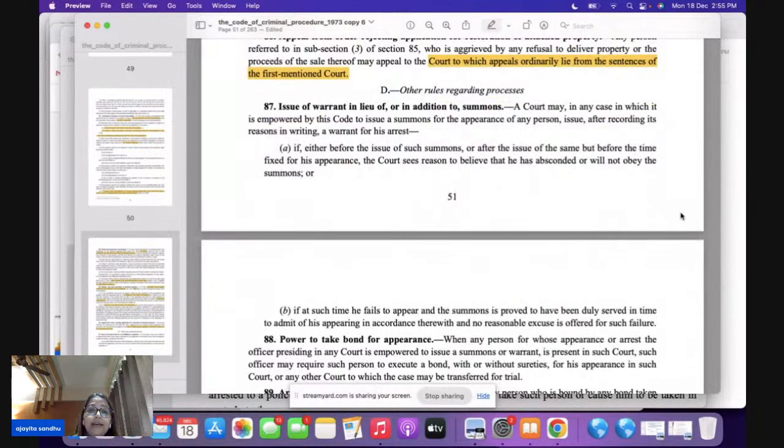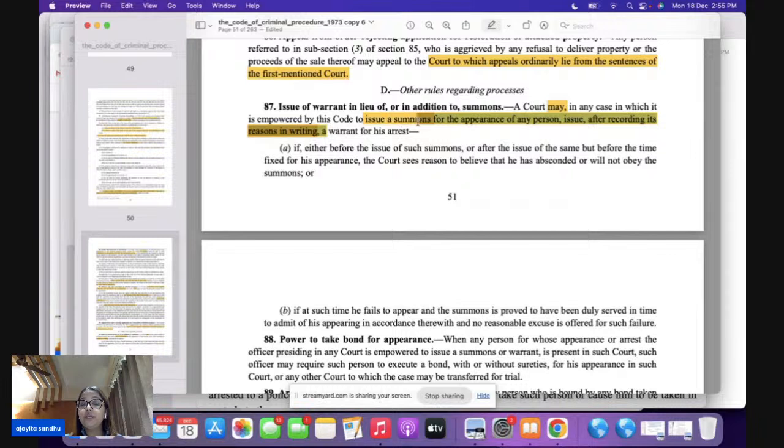Now, 87, the most important section here: can a warrant be issued in lieu of or in addition to summons? This is the question here. The court may. Section 87 says the court may, if it is empowered to issue summons, after recording reasons in writing. Yes, this is important. You record the reasons in writing, and then you can issue a warrant of arrest also.